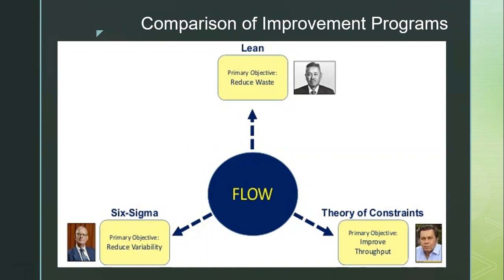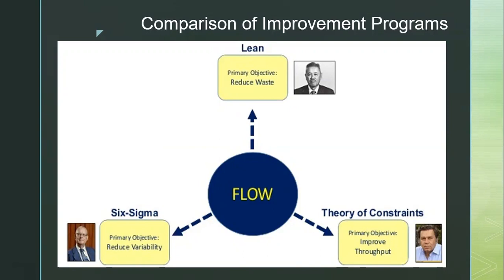One is basically trying to reduce the non-value added activities, meaning reduce the wastages. That is the target of lean. Six Sigma is about reducing the variability, identifying the defects in the processes, and minimizing those defects to satisfy the customer.